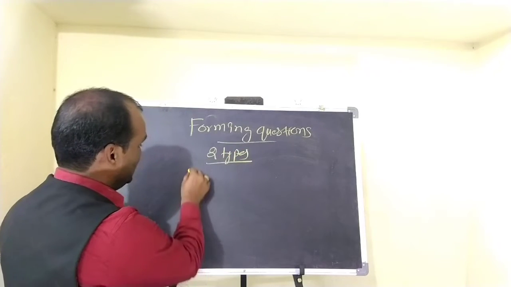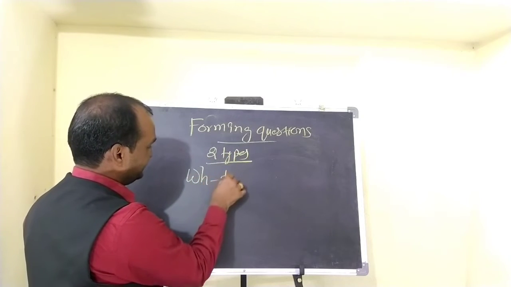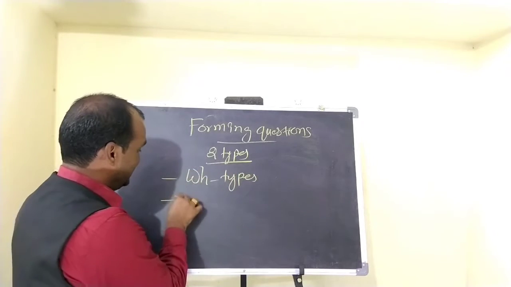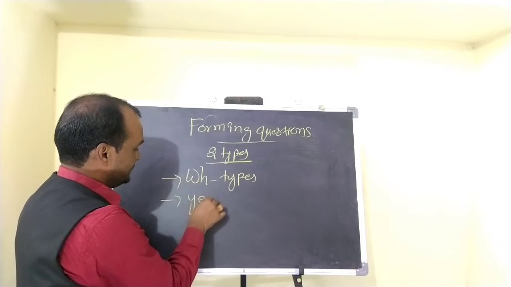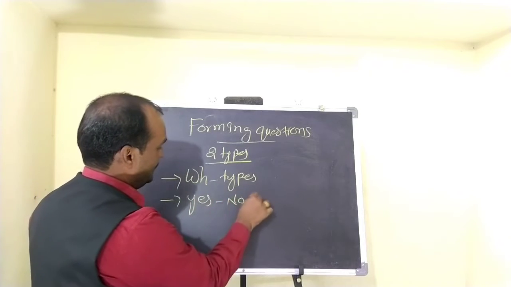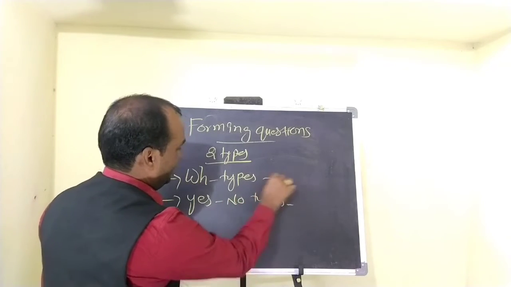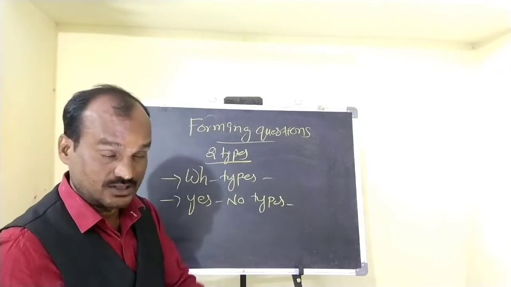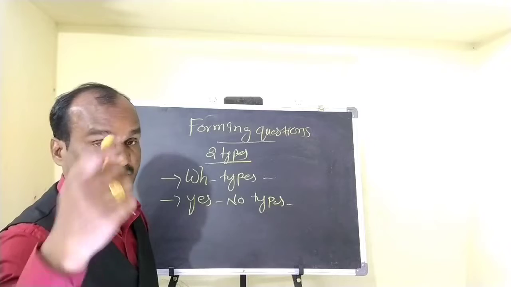One is WH type questions, and the second is yes-no type questions. We should learn what WH type questions and yes-no type questions are before going through the topic of question tags.